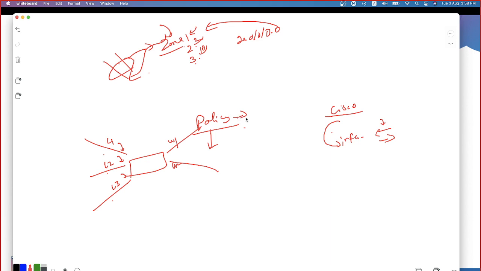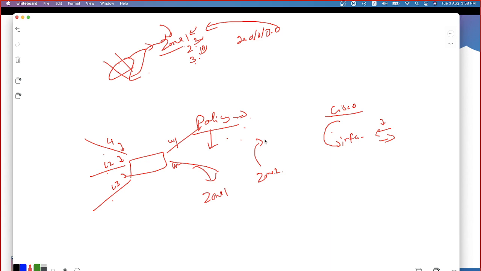So policies are a collection of rules. The policies are going to be applied between the zones. You have to define that this policy is applicable if the traffic is originated from zone 1 destined to zone 2. So the incoming zone and the outgoing zone need to be known to the firewall to choose the set of policies based on which the traffic filtering can happen. Policy is a mandatory component without which no traffic can be permitted to pass between the zones.